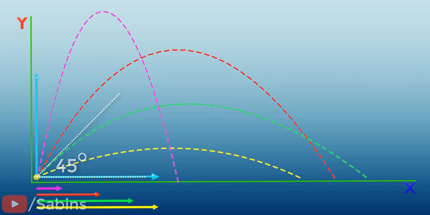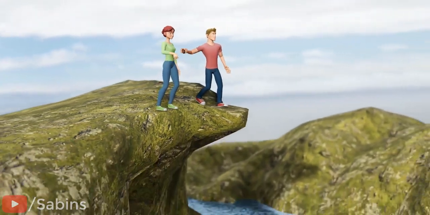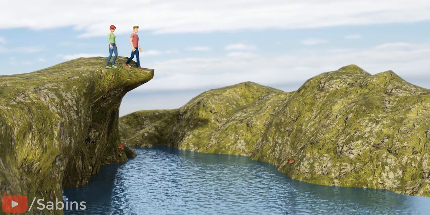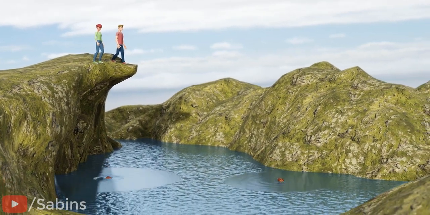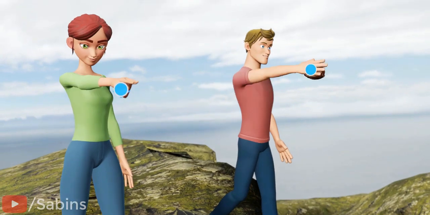With this understanding of projectile motion, it becomes quite easy to solve the question we posed at the beginning of the video. The time it takes for the stone to hit the ground depends only on its vertical velocity. Even if you have given a high horizontal velocity to your stone, its vertical component is zero. This means both the stones have the same vertical component of velocity at the beginning, zero.